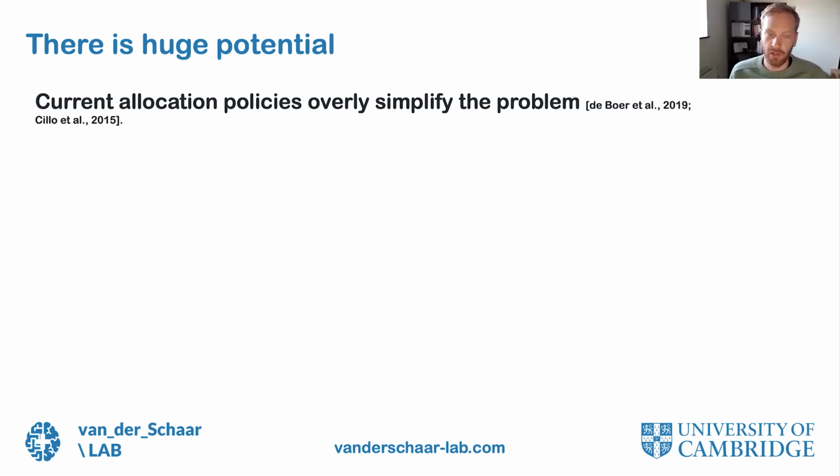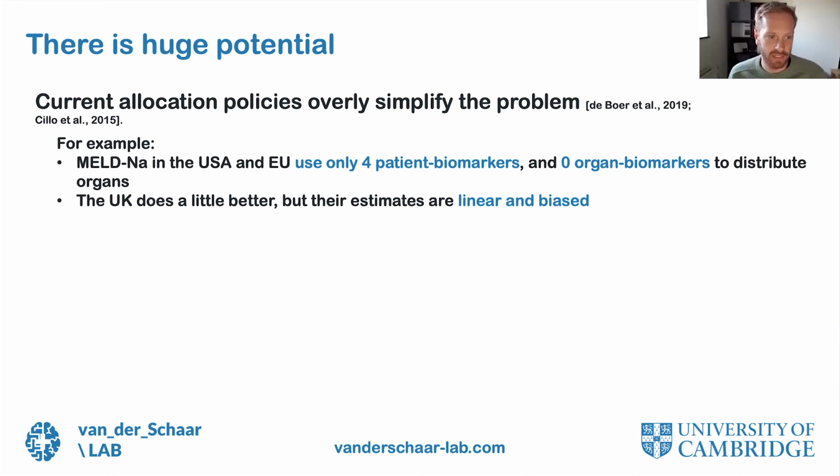However, current allocation policies overly simplify the problem. Given this massive problem, existing policies such as MELD-Na and Transplant Benefit in the UK grossly simplify it. For instance, MELD-Na only uses 4 patient biomarkers and 0 organ biomarkers to distribute an organ, which is clearly inefficient. The UK does a little bit better, but they estimate the net benefit from an organ using linear and biased methods. And in a hugely complex space such as organ transplantation, linearity is obviously not a good idea.